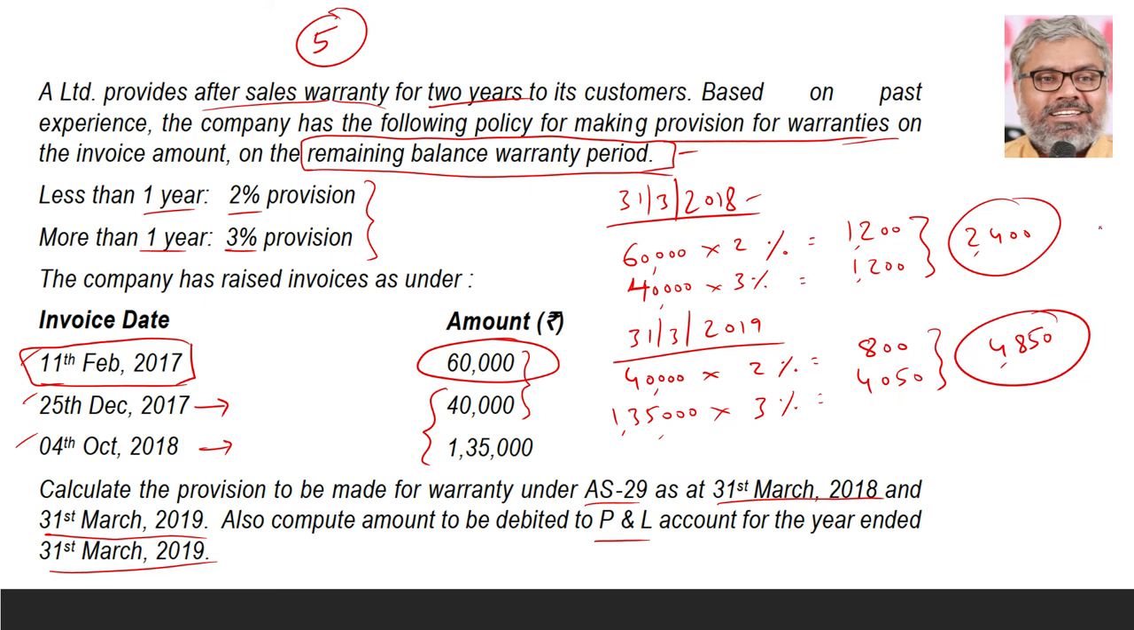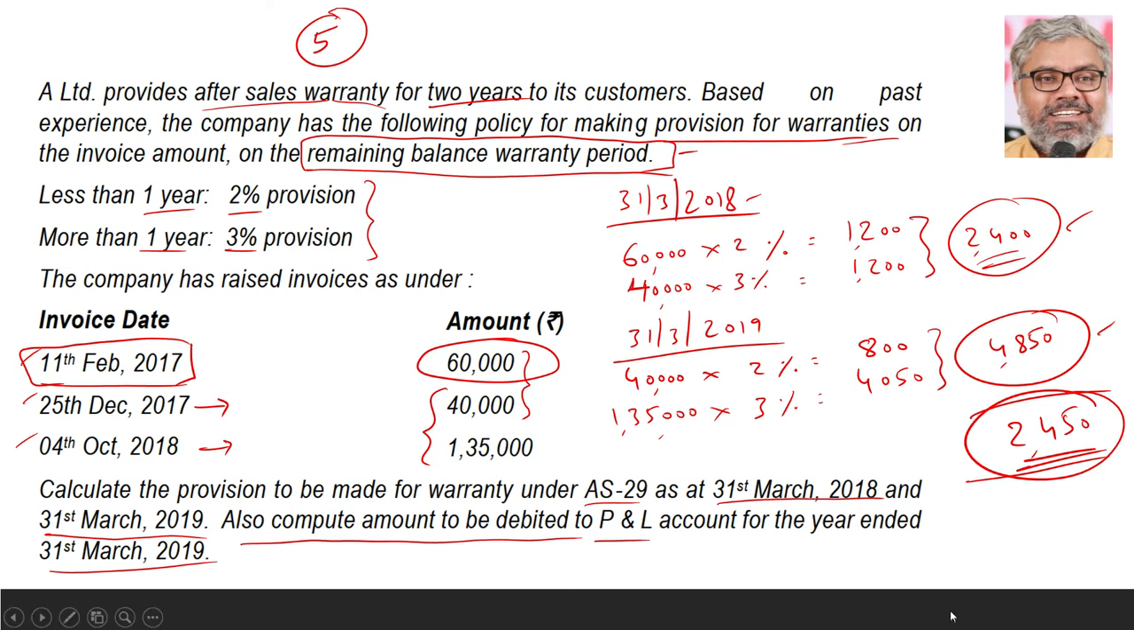So on 31st March 2018, we need a provision of 2,400. On 31st March 2019, we need a provision of 4,850. But the question also says compute the amount to be debited to the P&L account for the year ended 31st March. Naturally, what is the amount to be debited freshly? Already 2,400 provision is there, but you need 4,850. That means how much amount has to be freshly debited now? 2,450 rupees has to be debited to P&L in the year 2018-19. So that at the end of 2018-19, the provision will become 4850. So that is the answer for the past examination question, which can be asked again from accounting standard 29.